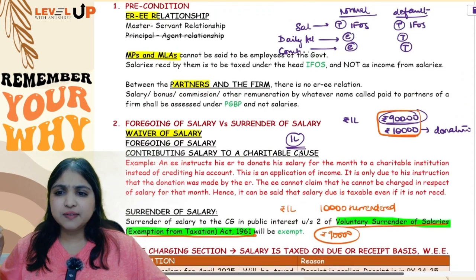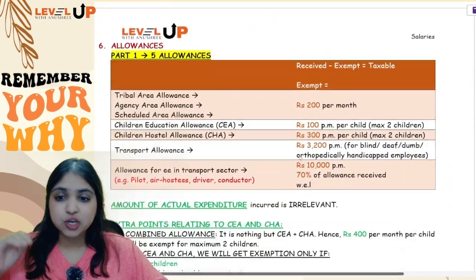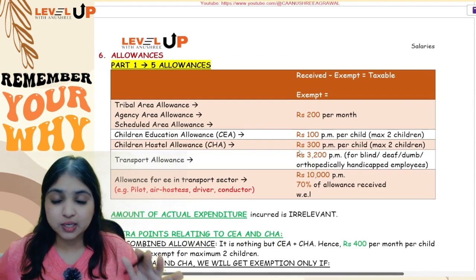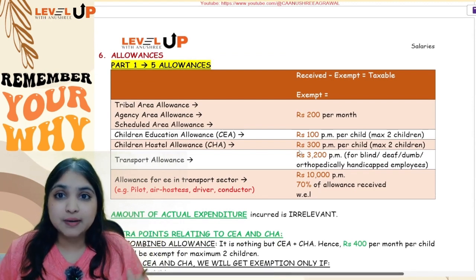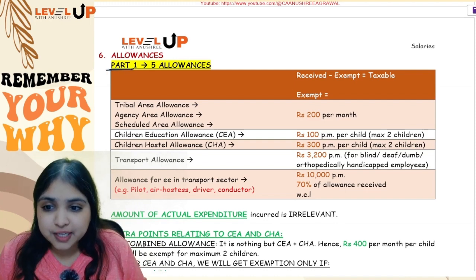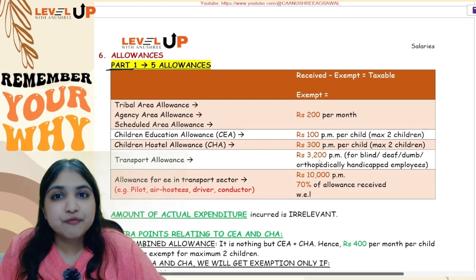Alright, so these were 5 points on your first page. Now come to the next discussion. Our next focus is going to be fully on the allowances. Let's take up the allowances one by one. We will be discussing the allowances in totally 4 parts. In my very first part, I am talking about 5 specific allowances.